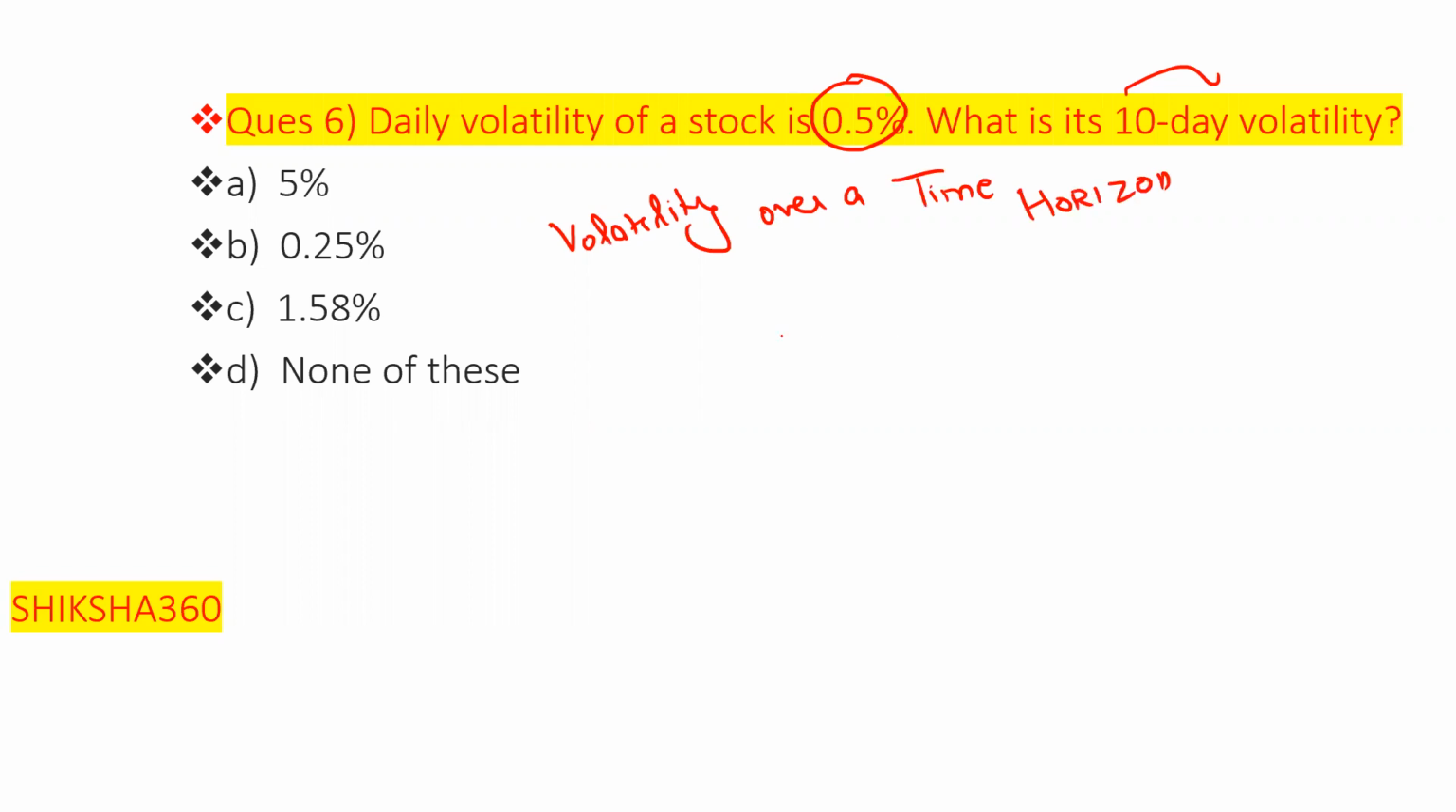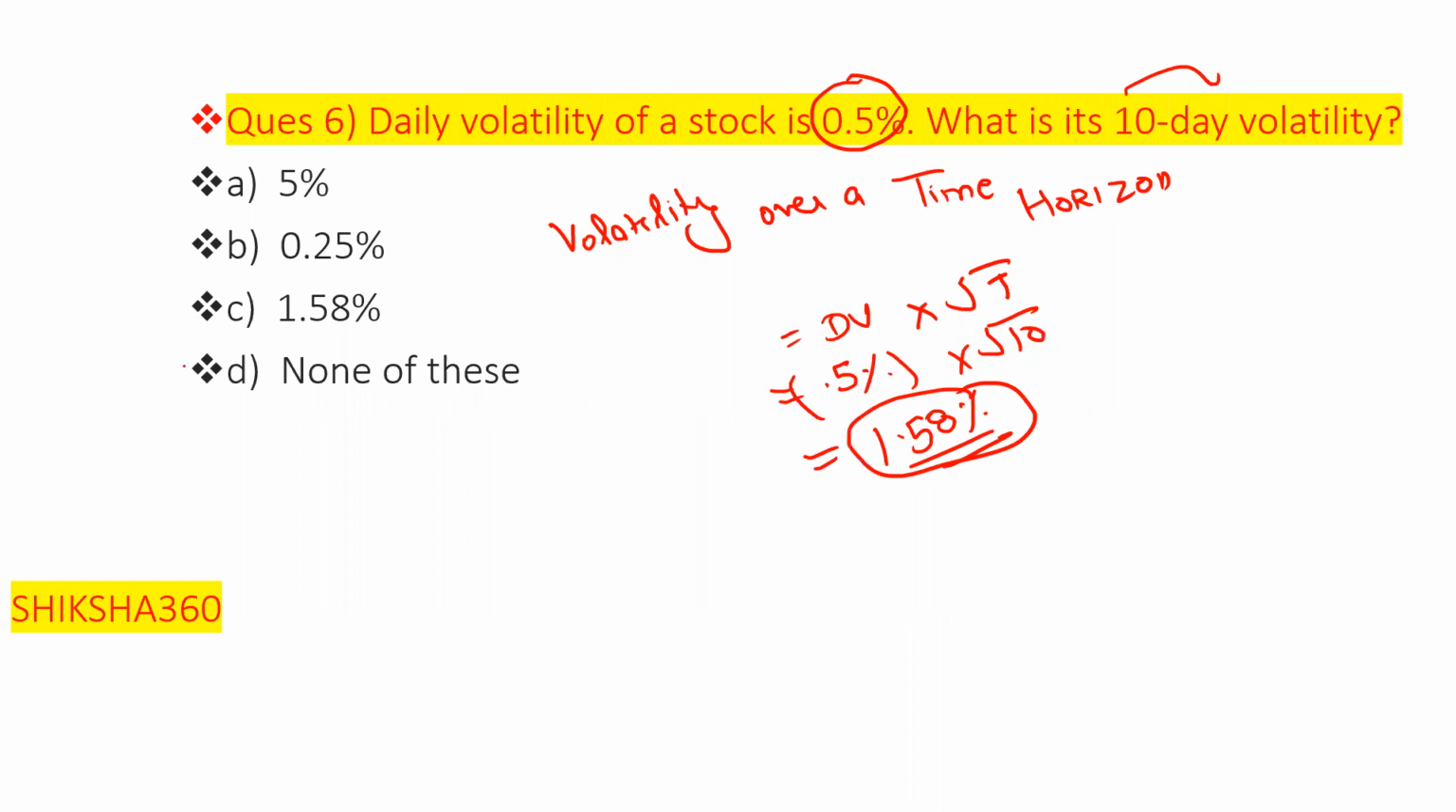So how can we find that? Daily volatility into the square root of time. So daily volatility here is 0.5% into root 10. When we solve this, what will we get? 0.5% into root 10, we will get 1.58%. The correct answer is 1.58%. So option C is the answer.